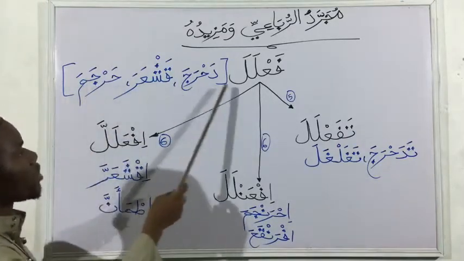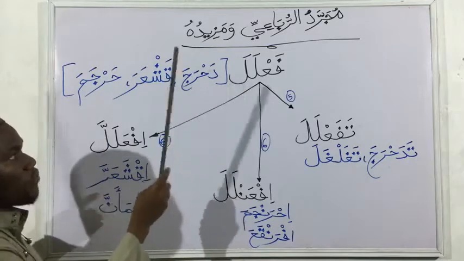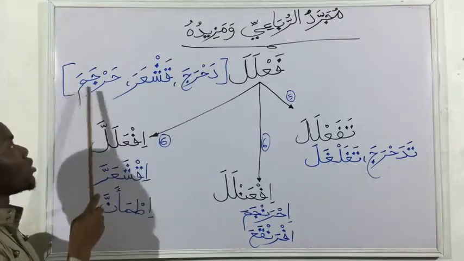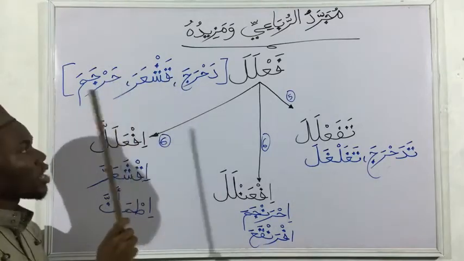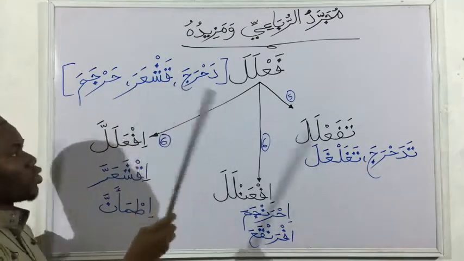So you can see all of these are examples of fa'lala, meaning all of the letters contained in all of these are their root letters. You can't remove any of them.